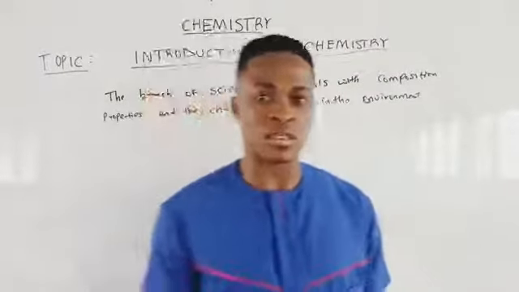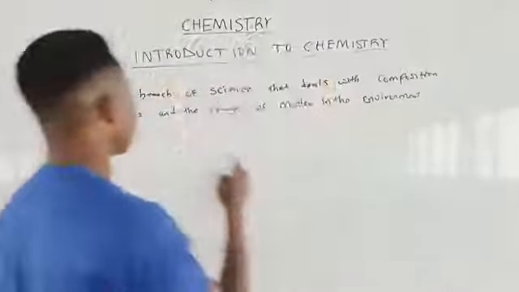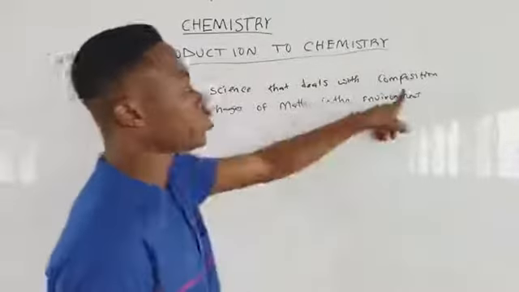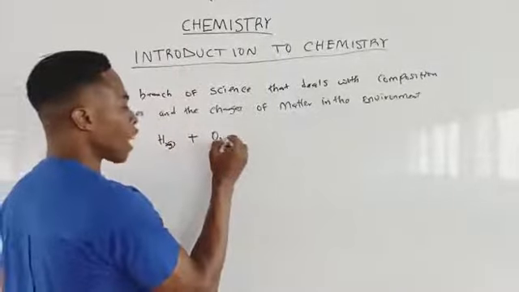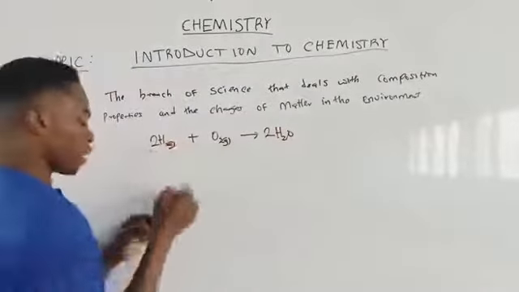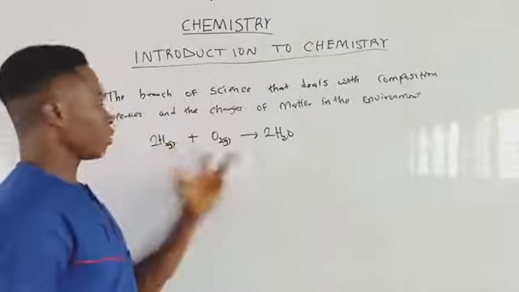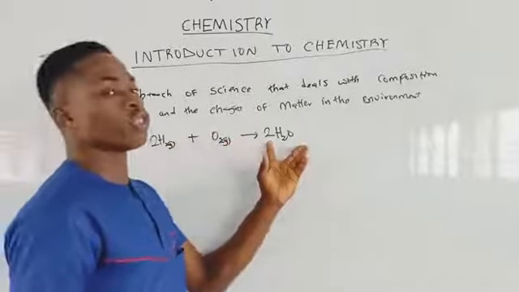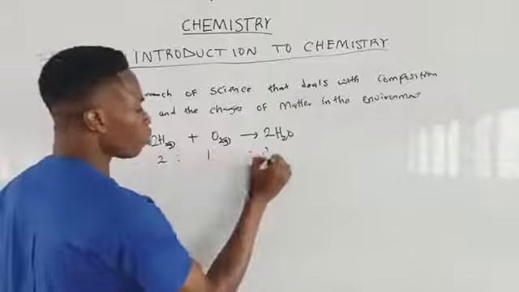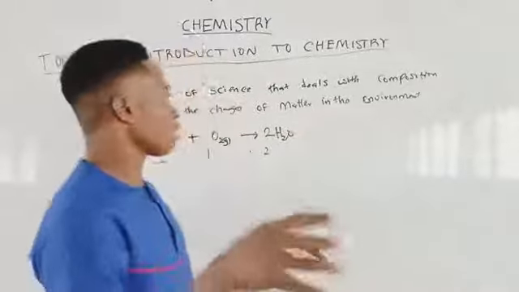Example, let's use one that is very close to us, which is water. How does water form? Hydrogen gas combines with oxygen gas to give us H2O. That's the composition here. The balancing of chemical equations goes with this: two hydrogen molecules give you four hydrogen atoms. Two hydrogen atoms react with one oxygen atom, which is two is to one. That is the stoichiometry of the reaction, when we enter into what we call stoichiometry. But we have not entered now.